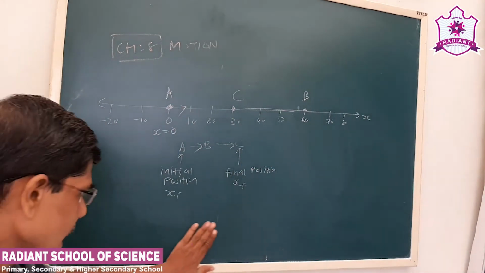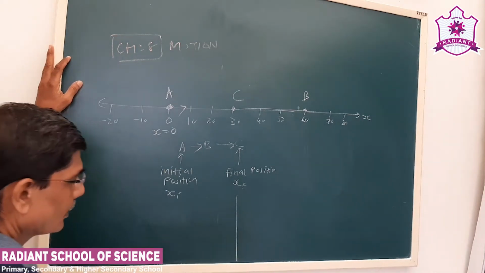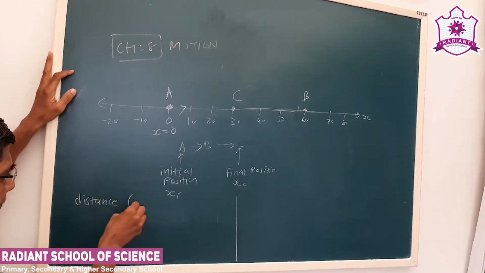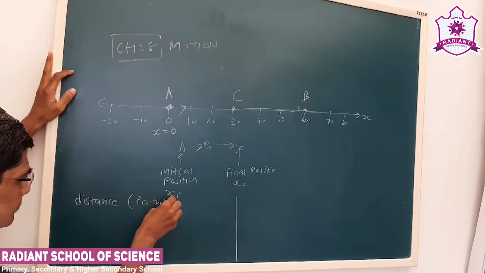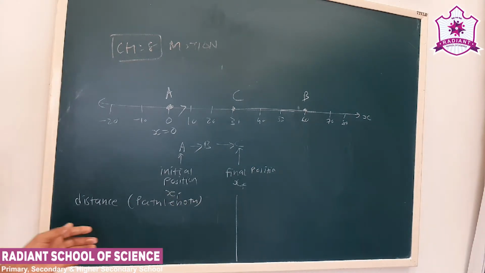Now, see what we have to calculate. Distance or path length. Okay, both have the same meaning.